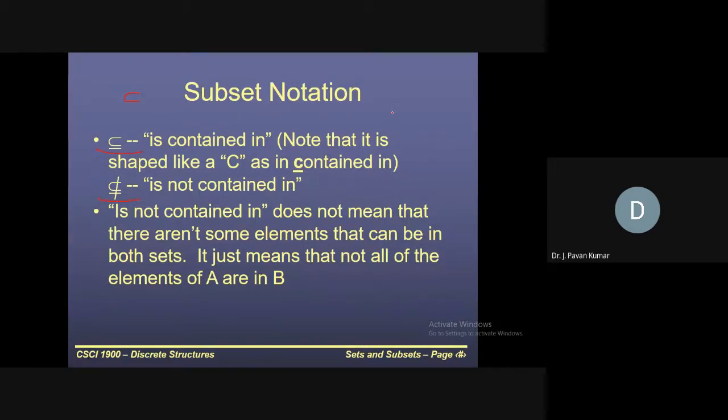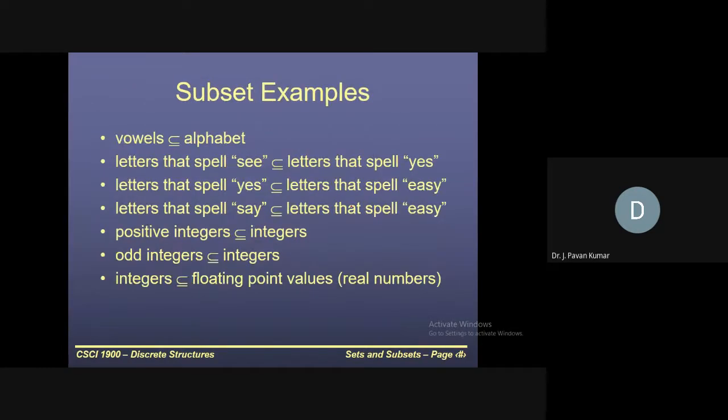Next, these are some examples of subsets, like vowels are a subset of the alphabet. Next, the letters that spell C, S, double E. What are the letters that we need to spell this? S and E. So this is nothing but this set.